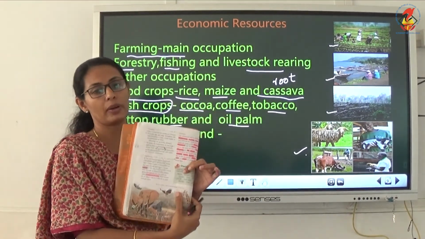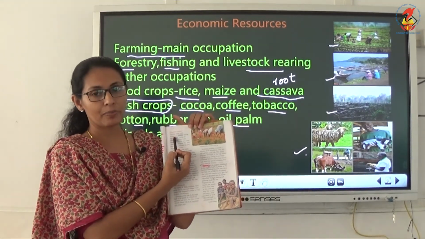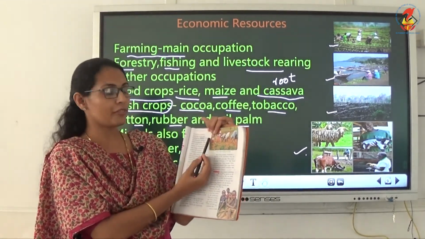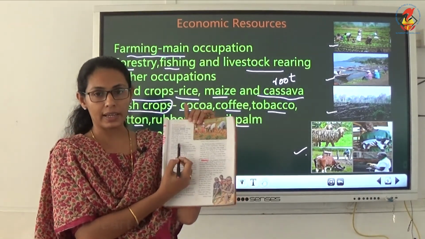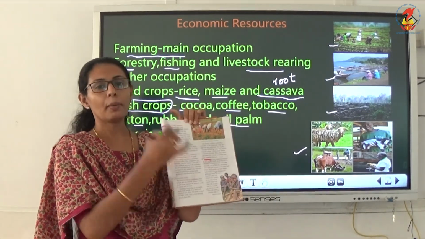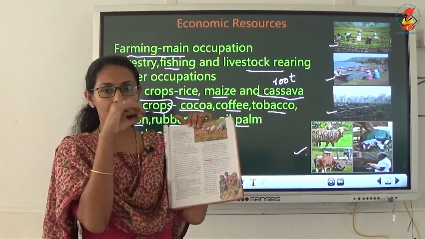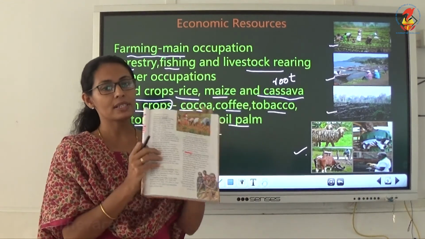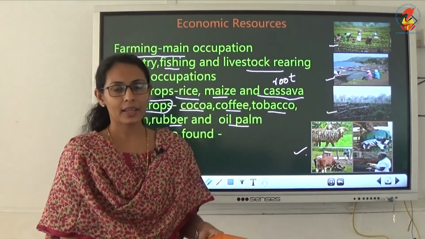Then do this checkpoint. Then for economic resources, underline farming, forestry, fishing, livestock rearing, food crop and cash crop, underline all these things. Then minerals, keep in brackets, no need to underline. Okay children, read the chapter and do the checkpoint. Okay, thank you children.